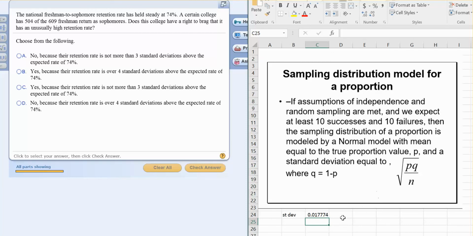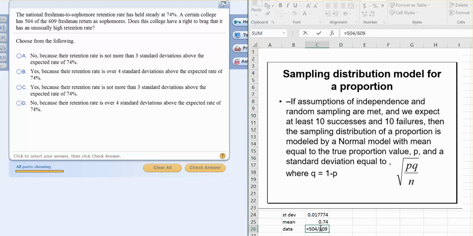So we have a normal model with a mean of 0.74 and a standard deviation of 0.0177. Now let's look at our data. Our data is the proportion of students that return at this one college, which is 504 divided by 609.